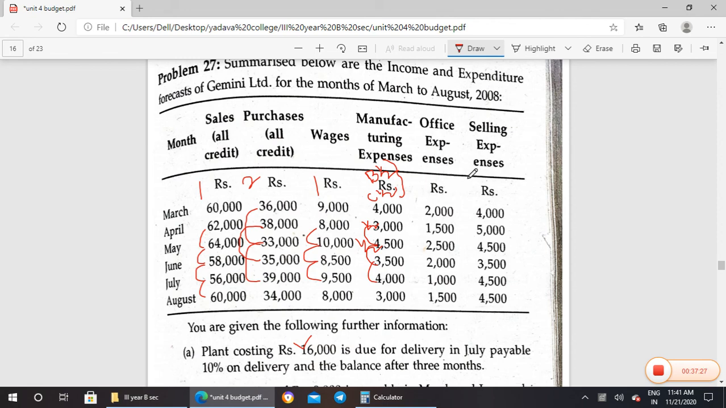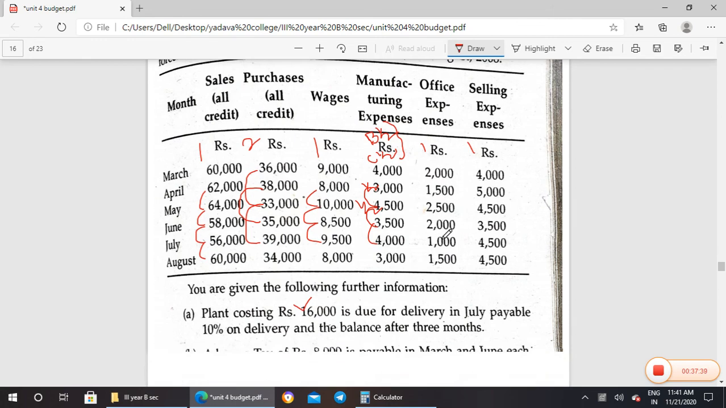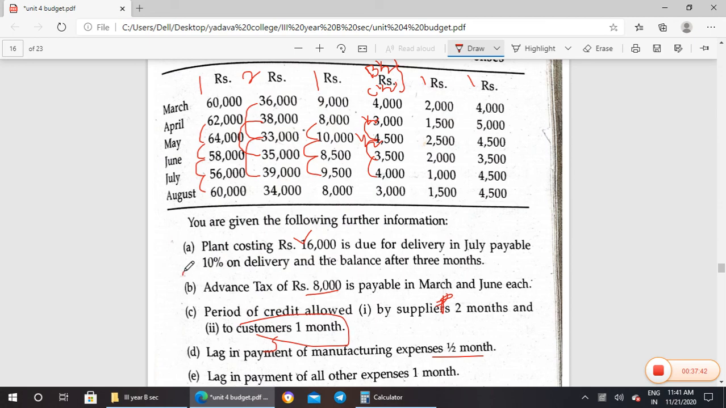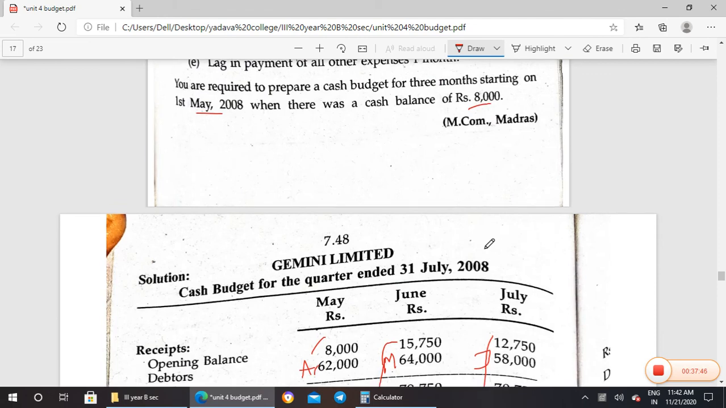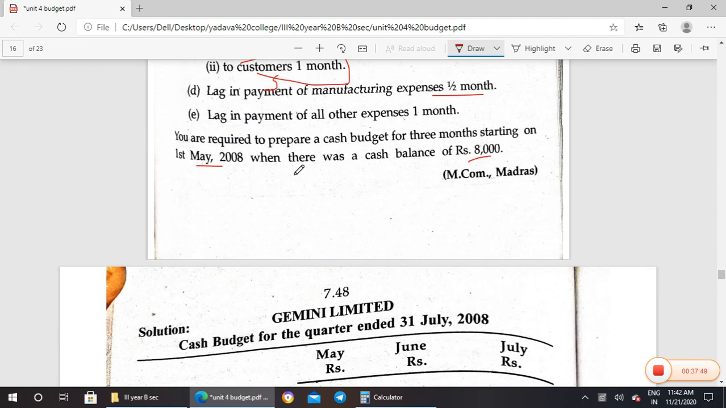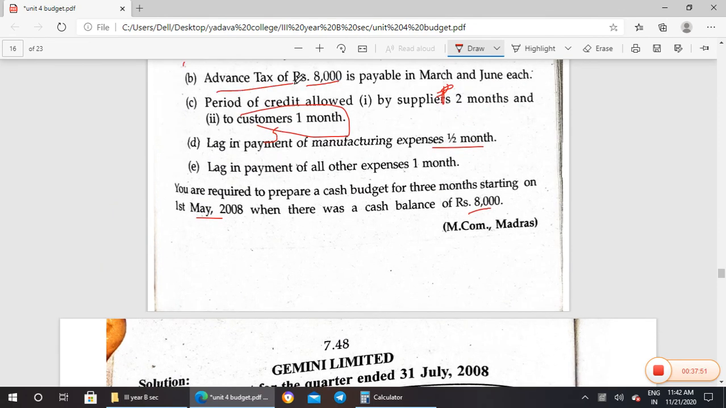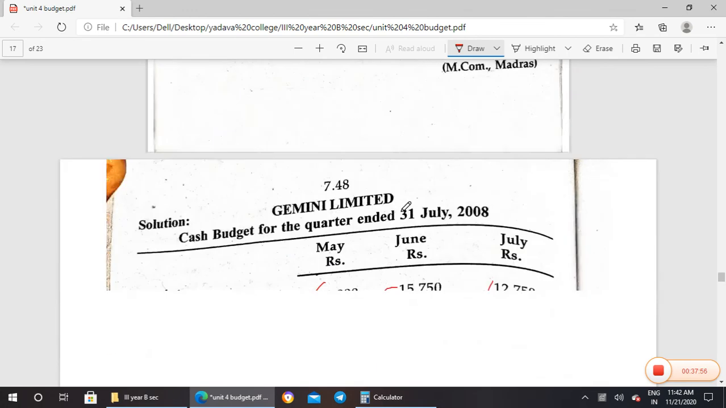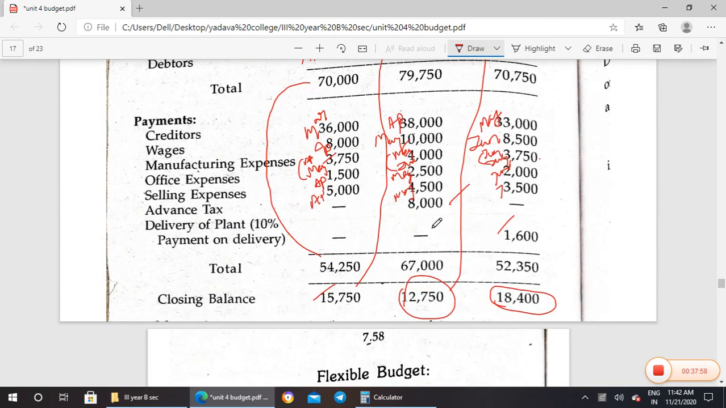Office expenses and selling expenses will be 1 month. They are paying only in the next month. If it is April, they'll pay it only in May. If it is May, they'll pay it only in June. So likewise is the calculation. Additional information is plant 16,000, 10% is paid in July. The remaining will be paid after 3 months. And also they have given additional information about the advance tax 8,000. That 8,000 is also paid in March and June. So here there is no March, so 8,000 in June we have to pay. So the tax will be paid in June.